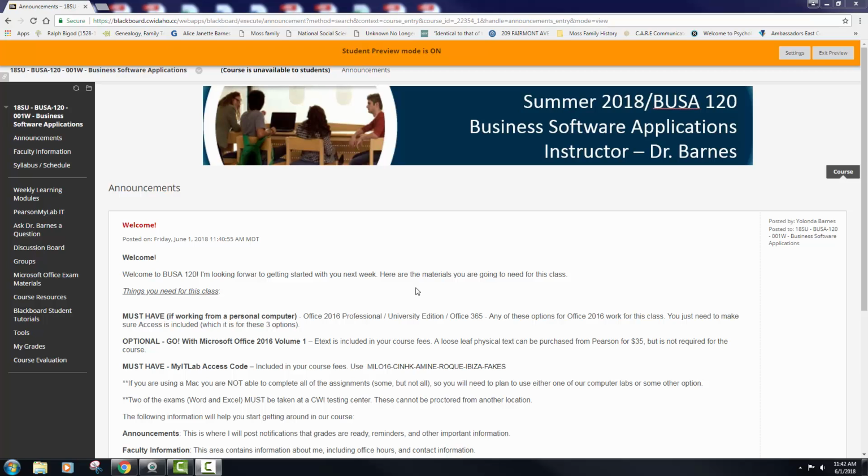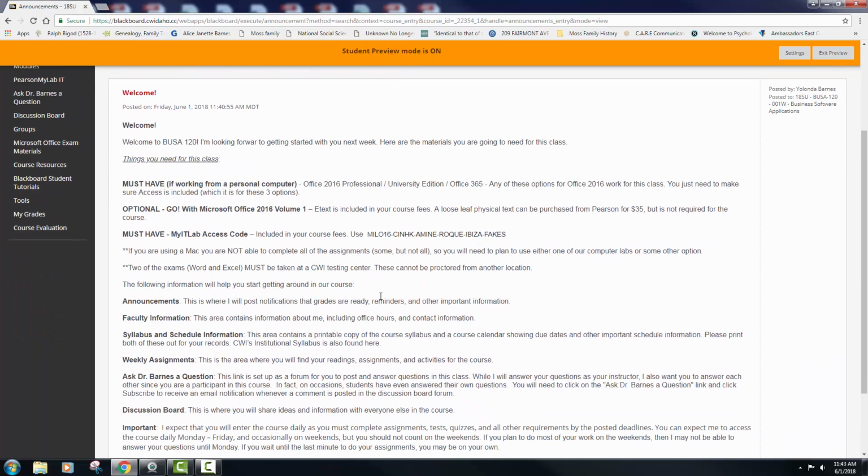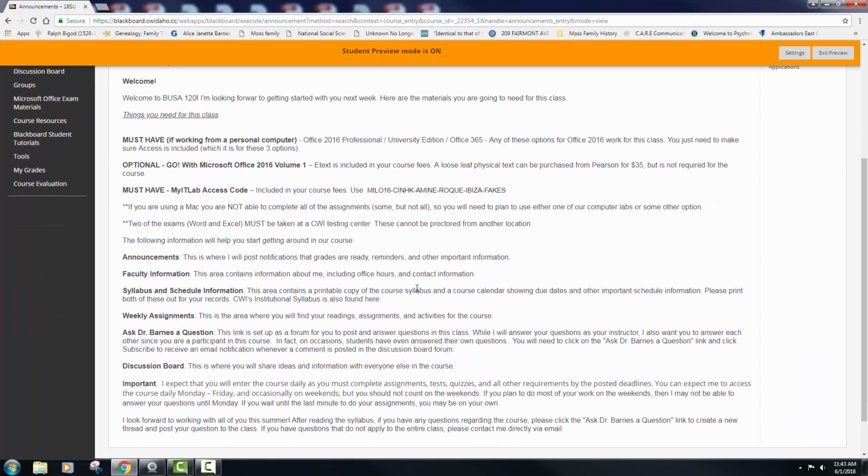Once you log in to Blackboard, the first page that Blackboard defaults to is the announcements page. The announcements page is where I will put anything of importance, possibly grades when they're ready, or any reminders or anything else that I feel is important that you need to know. I will also send an alert to your CWI email account letting you know that I've posted in the announcements page.